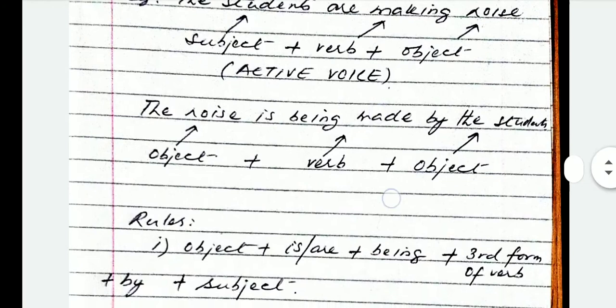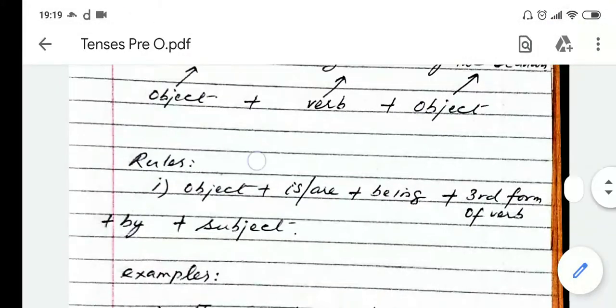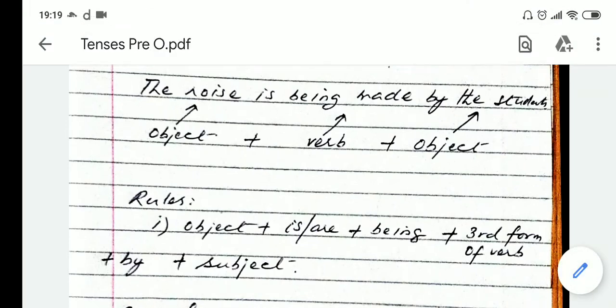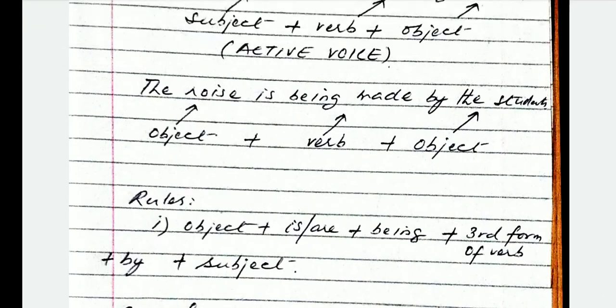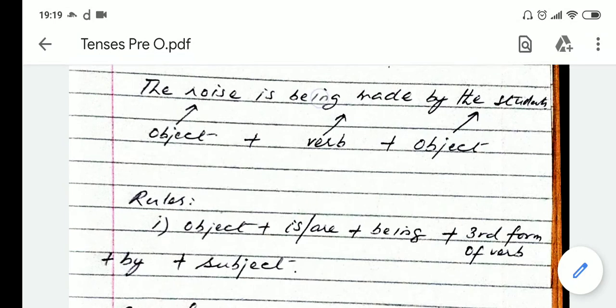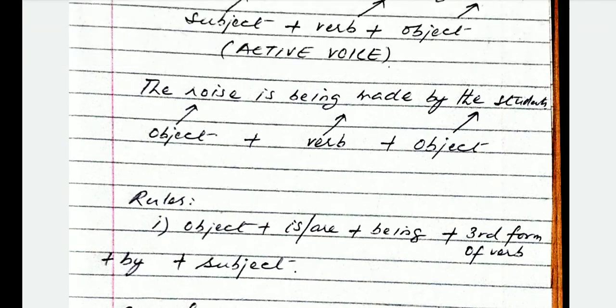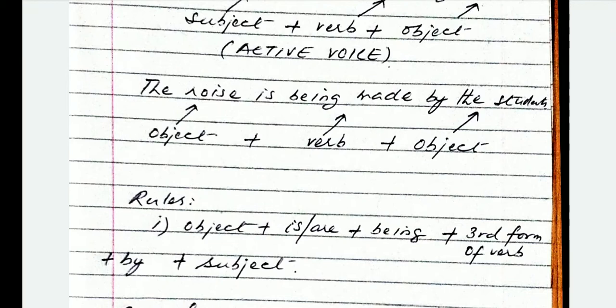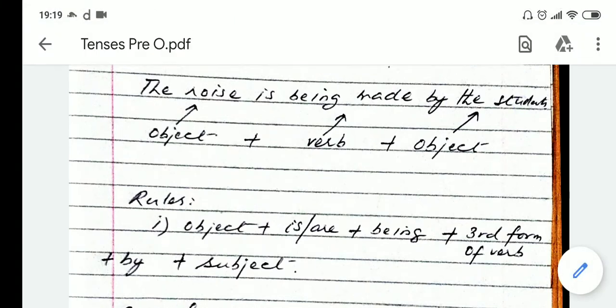So the rules are very simple. First we will place the object. In this case it was noise. Then is or are; we have placed is because the object was singular. Then being, as you can see we have used being. Then the third form of the verb, as you can see we have used it. And then by, and then the students, which is the subject.